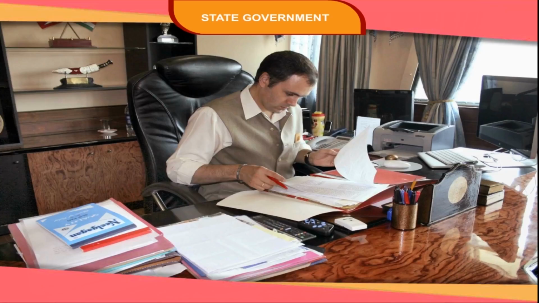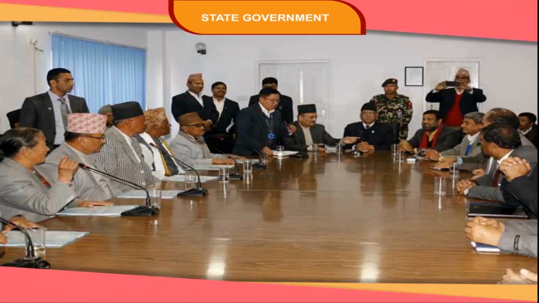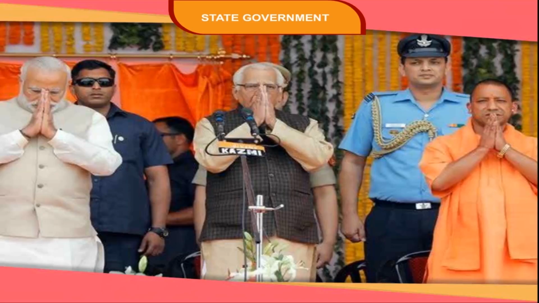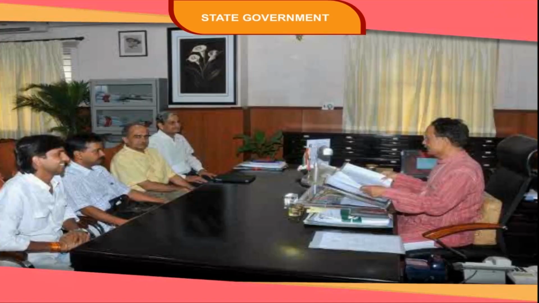The Chief Minister. After the elections, the Governor invites the leader of the party having a majority in the assembly to form the government. The Governor appoints the Council of Ministers on the advice of the Chief Minister and administers them the oath of office and secrecy. The Chief Minister presides over the meeting of the Council of Ministers. He acts as a link between the Governor and Council of Ministers. He has the power to appoint, dismiss, or reshuffle members from the Council of Ministers. He also coordinates the work of different ministries.